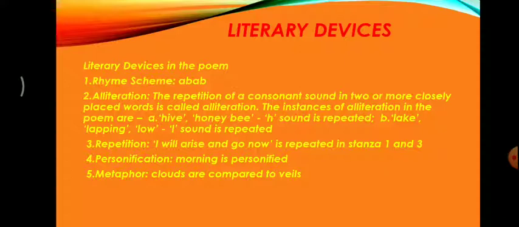Now in the third part, we have repetition. Repetition in the sense, I will arise and go now, is repeated in stanza 1 and stanza 3. You might have noticed when we read the poem, the first line of the first stanza is I will arise and go now. In the same way, in the third stanza, the first line is I will arise and go now. So this literary device is called repetition.